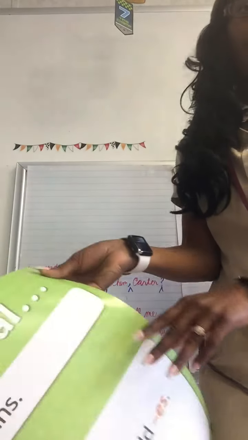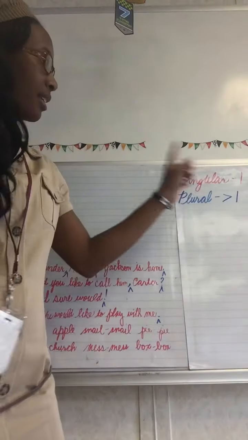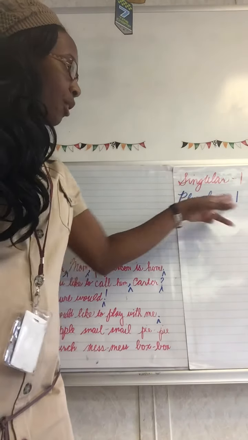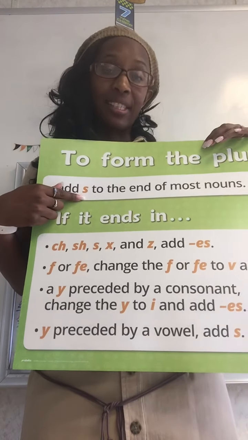All right, guys, I want you to take a look at chart 9 here with me today, and we're going to talk about forming plurals. Now, you may remember from yesterday's class that if something is singular, it's only one of them. But if something is plural, that means more than one. And usually when we make a noun plural, we simply add the letter S.